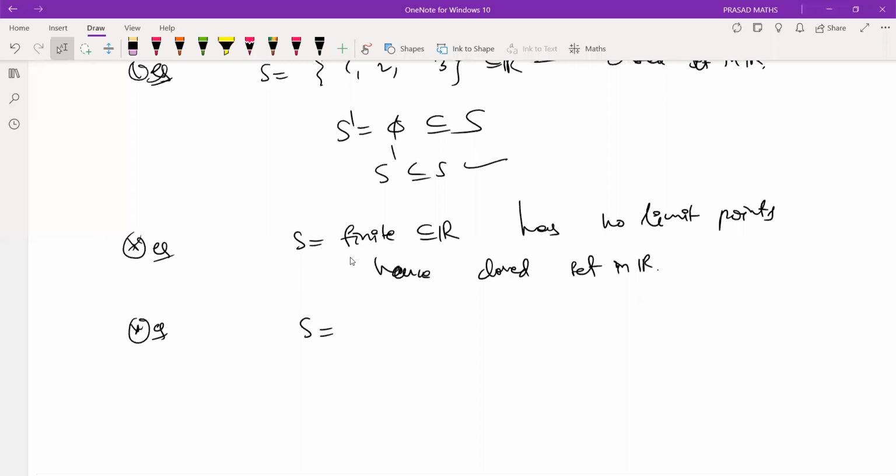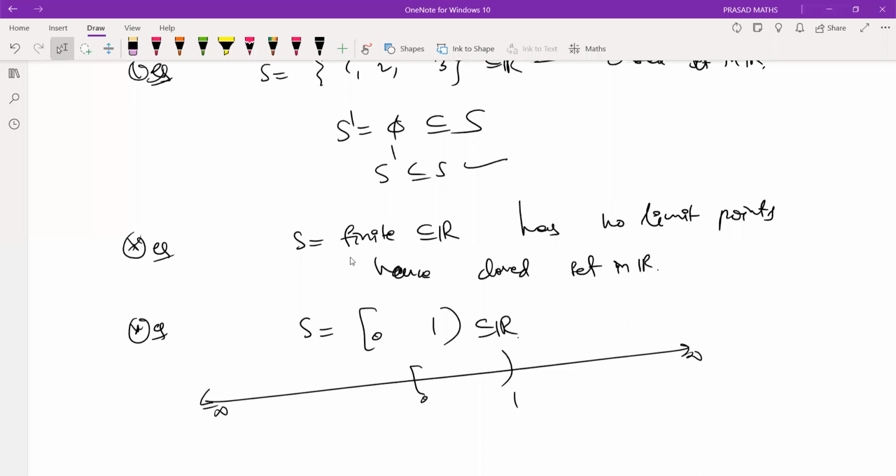Suppose you take this. Is it a closed set? No, 0 is not contained. Is 1 a limit point? We have seen, 1 is a limit point because every neighborhood that you take contains at least one point which is to the left side of 1. So 1 is a limit point, no doubt. But 1 does not belong to S. Therefore, S prime is not contained in S. Therefore, S does not contain all its limit points. Example, 1 is a limit point of S, but 1 does not belong to S. Therefore, S is not a closed set.